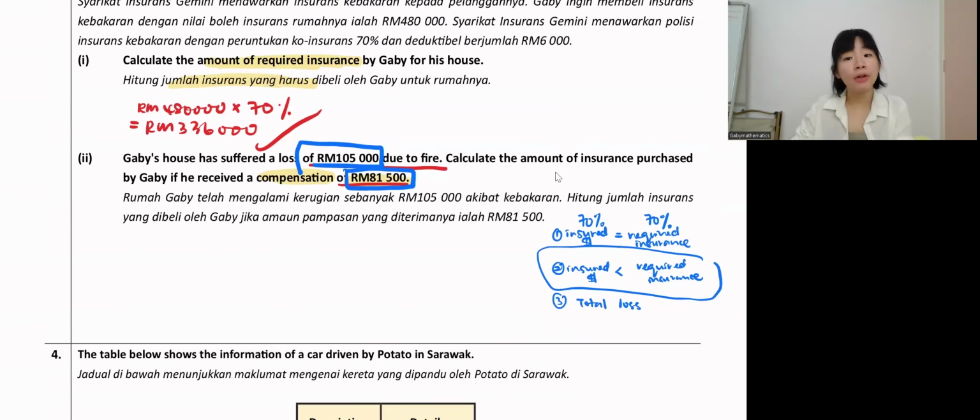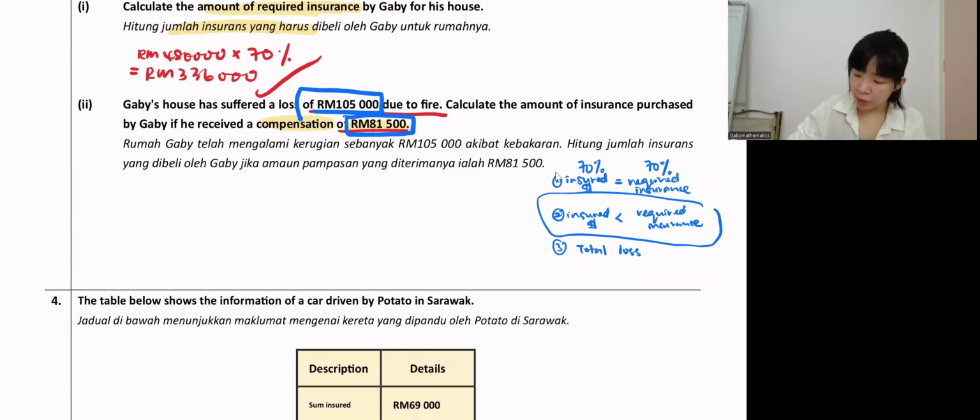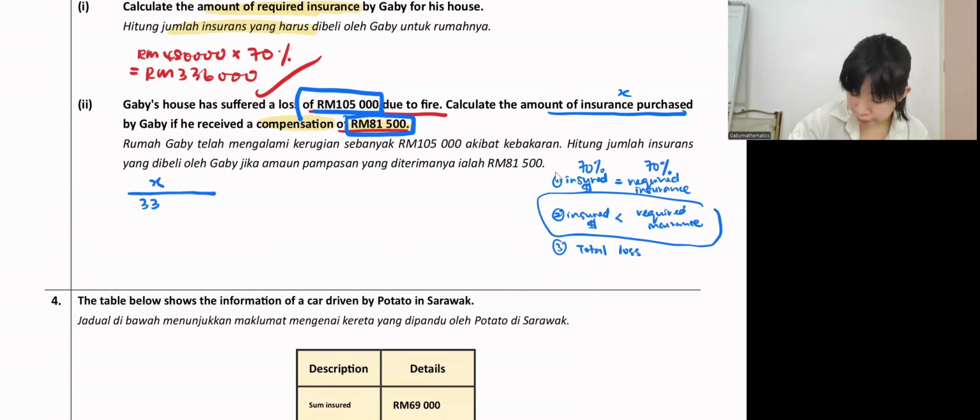Okay, so the formula to find the second scenario: I want to find the amount of insurance purchased, X, over the amount of required insurance, how much I should buy, the 70% of 336,000, times the loss.